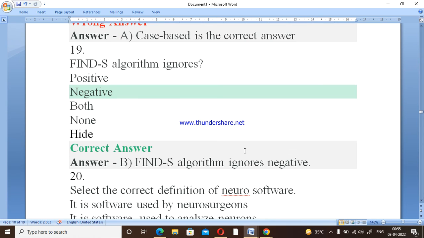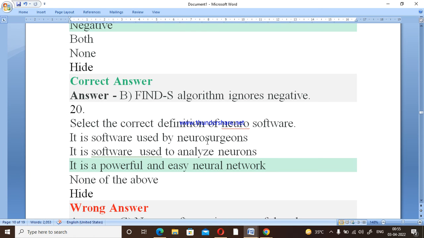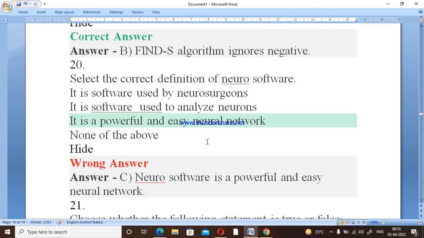In the Find-S algorithm, the question is which responses we have to consider or ignore: positive, negative, or both. We know that in Find-S, which finds a specific hypothesis, we are ignoring the negative responses. Option B is correct in this case. Now select the correct definition of neurosoftware. Option C is correct: it is a powerful and easy neural network.